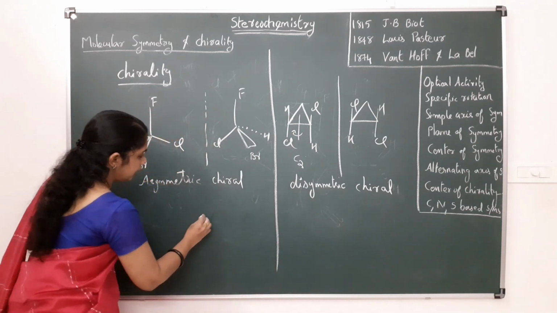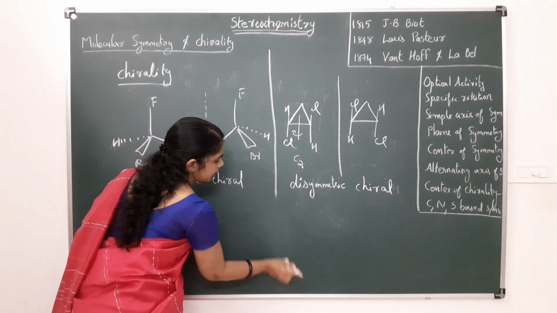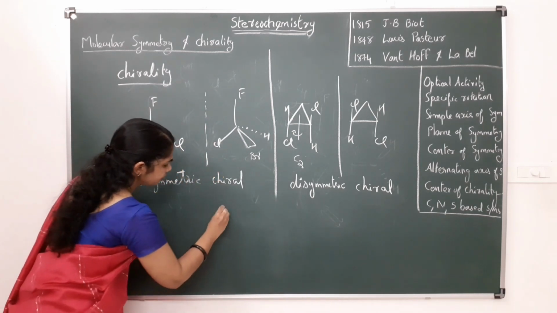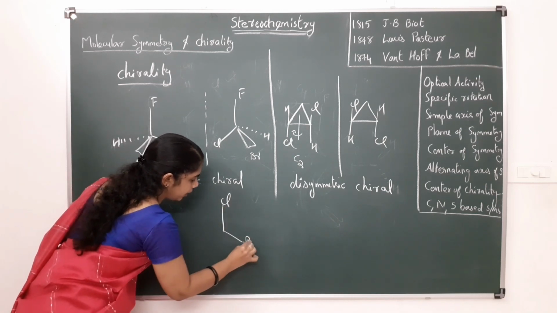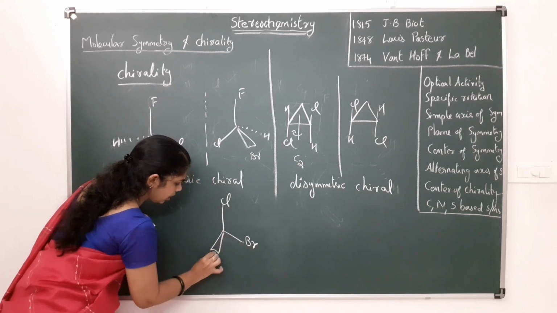But in the case of, for example, here it is chlorine, here it is bromine, hydrogen.